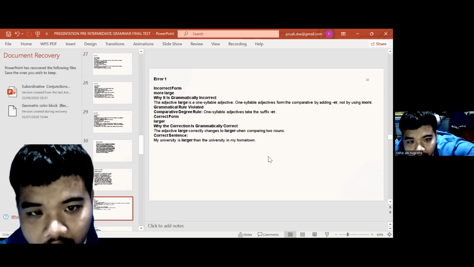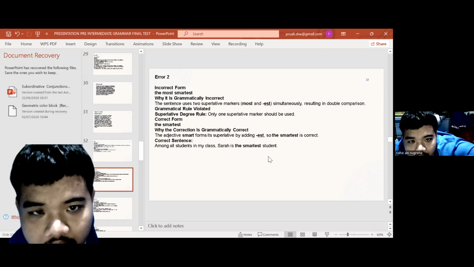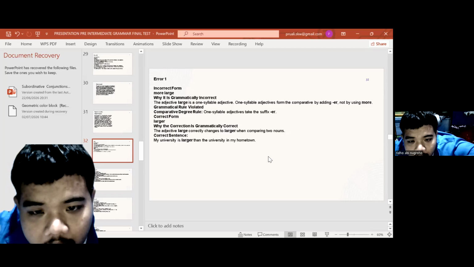Correct form: "larger." Why is the correction grammatically correct? The adjective "large" correctly changes to "larger" when comparing two nouns. Correct sentence: "My university is larger than the university in my hometown."